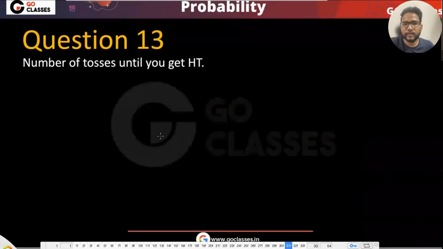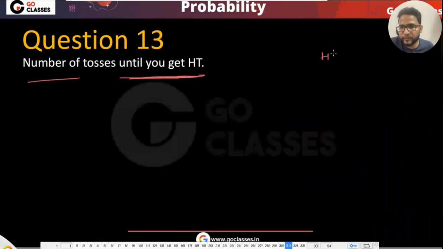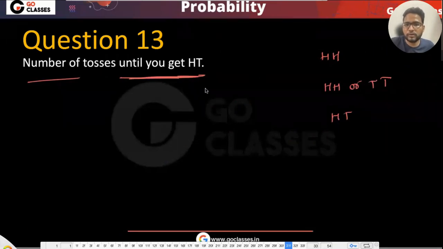Okay. So now let's solve this question. They're saying number of tosses until you get head tail. So we have solved for head. We have solved for head or tail. Now let's just solve for head tail. Okay, let's just solve for this, for head tail.